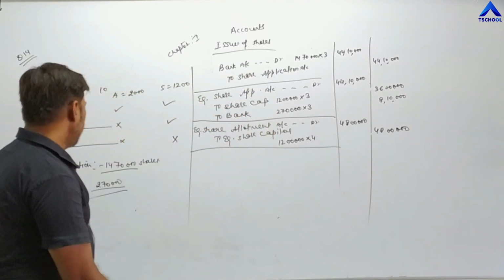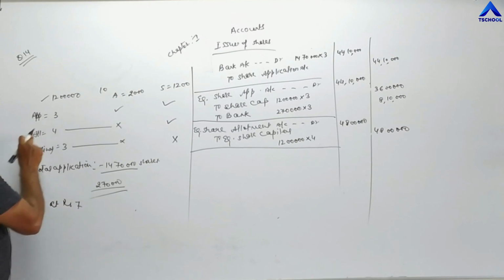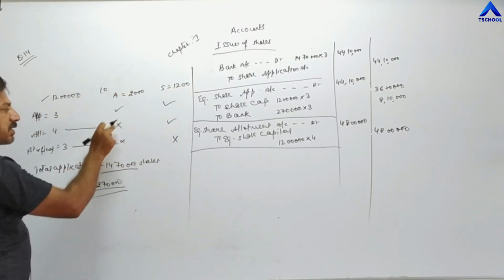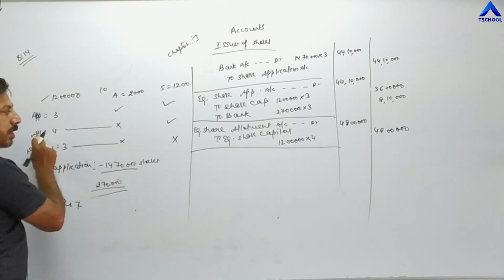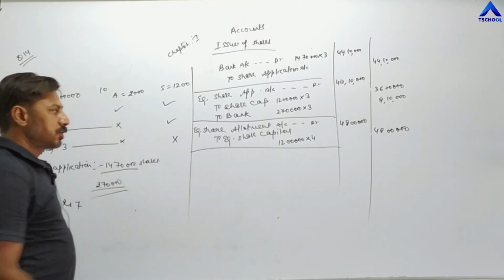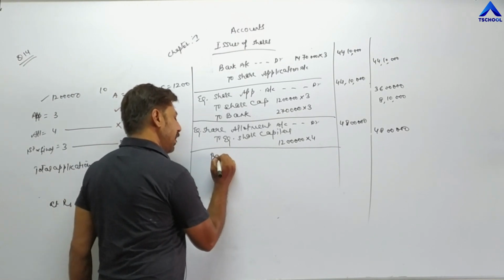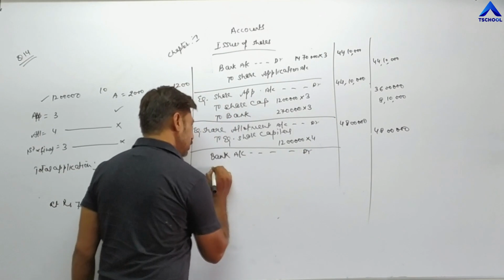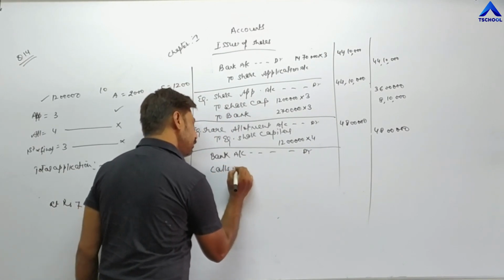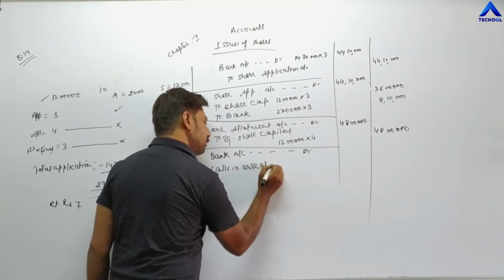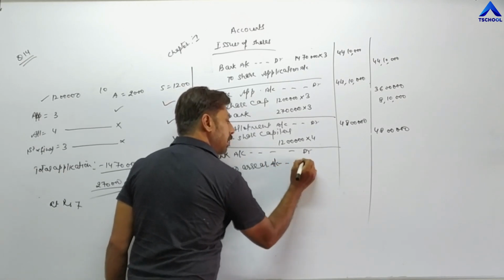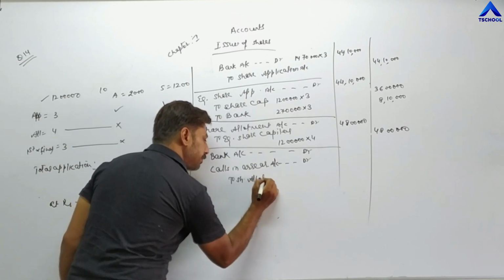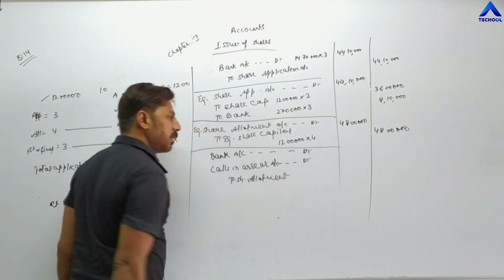Now another entry. In case of allotment, one shareholder, Akash, who was holding 2,000 shares, has not paid the allotment money. Not paying the allotment money means falls in arrear. So the entry is bank account debit, calls in arrear account debit to share allotment.